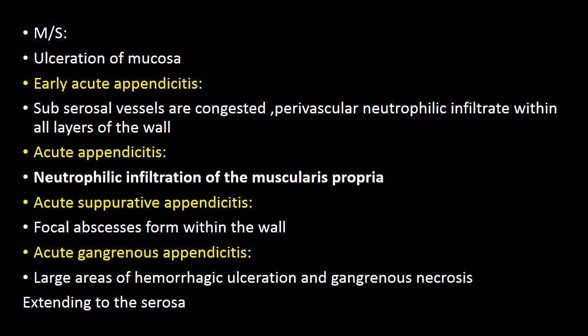If you take the microscopic section and see, the mucosa will be ulcerated, or it can even be necrotic sometimes. And the characteristic feature of acute appendicitis is the presence of neutrophils in the muscularis propria. During the early stages of development, that is early acute appendicitis, neutrophils are confined to perivascular spaces. But in full-blown acute appendicitis, they are present in the muscularis propria. Okay, let me show you.